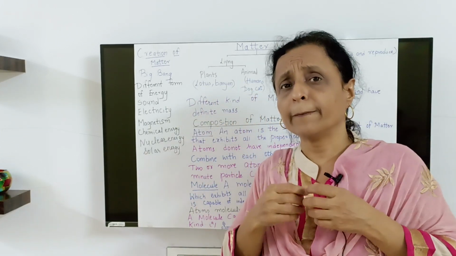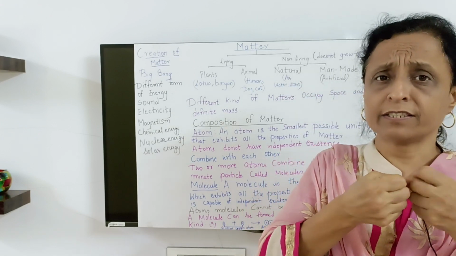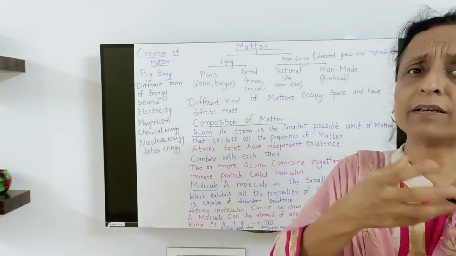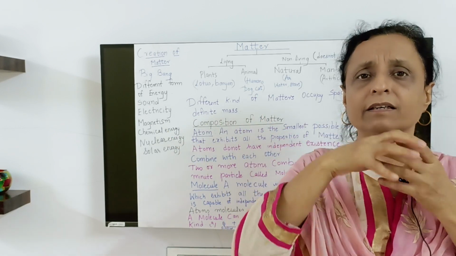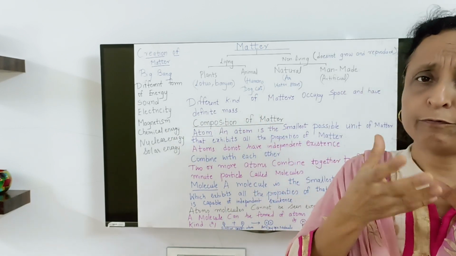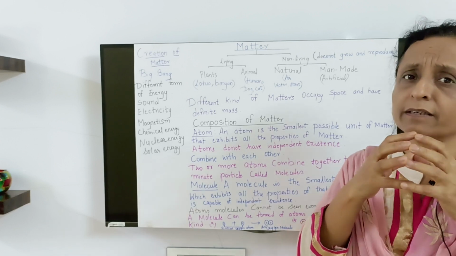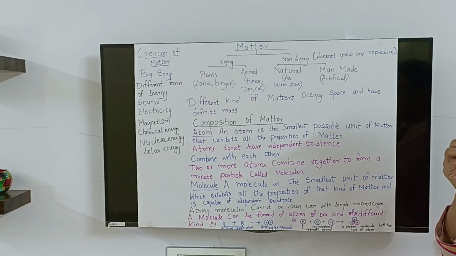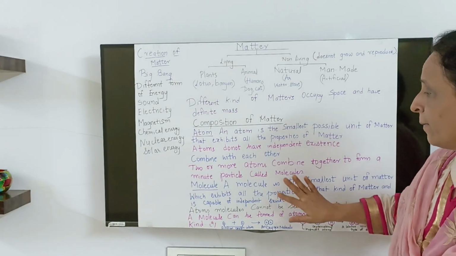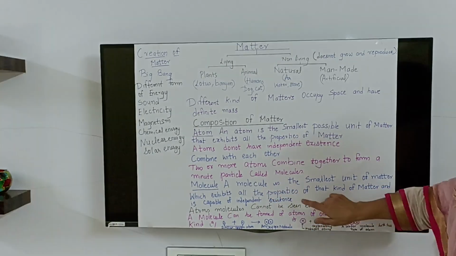According to this theory, it just exploded and matter was separated in the universe, and the earth came to form with this matter which was floating in the universe, and slowly the evolution took place. But let us stick to this.